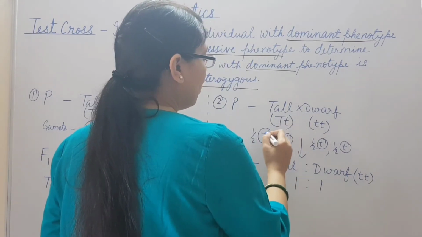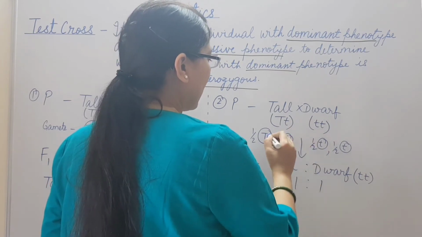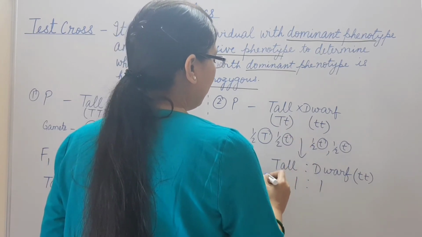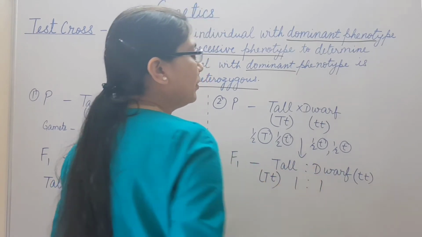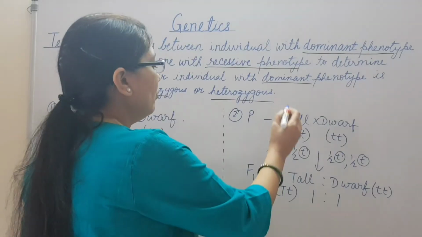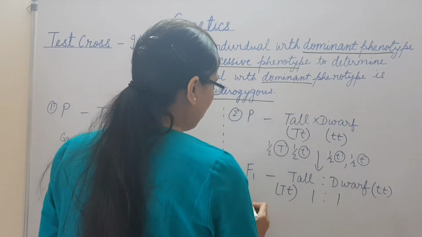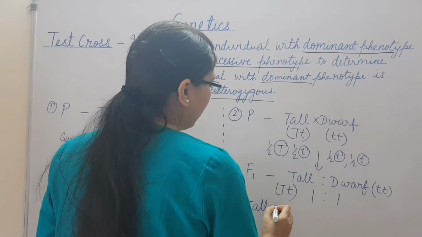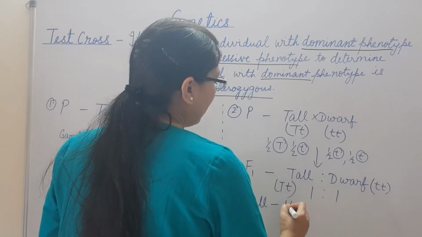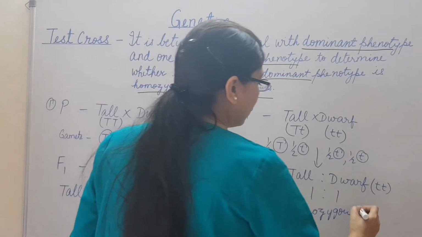So it is producing both types of gametes, and when random fusion takes place, then we get both the tall and the dwarf plant in the ratio 1:1. So from this 1:1 ratio of the F1 generation, we can conclude that this tall plant is heterozygous.